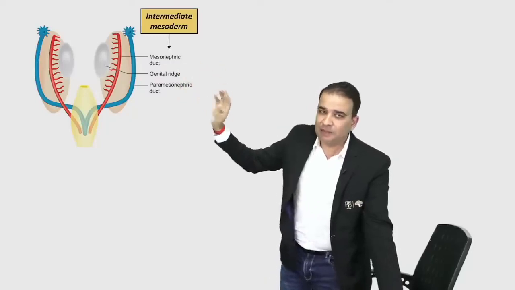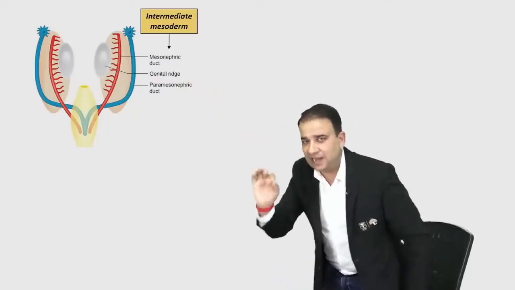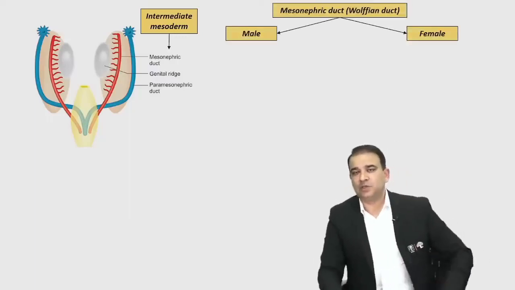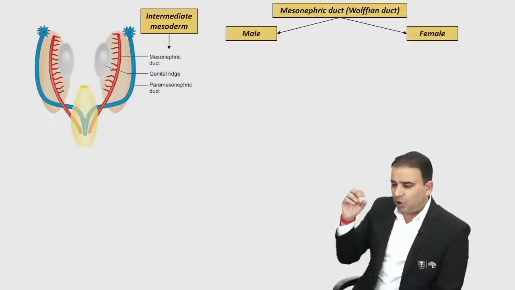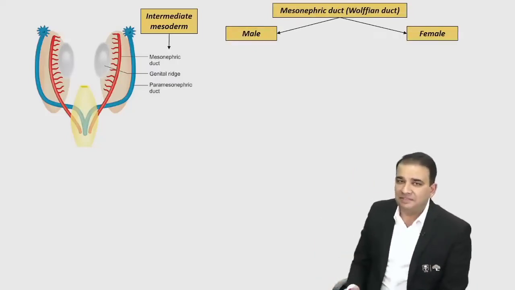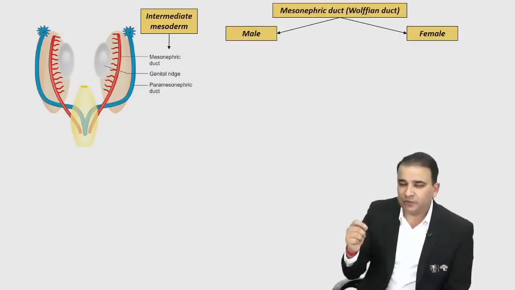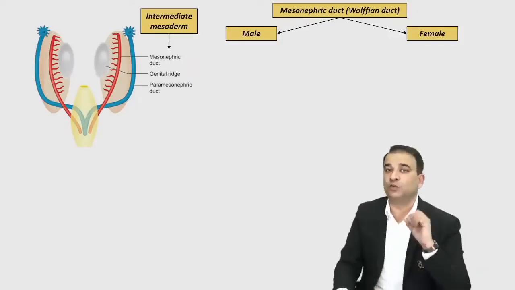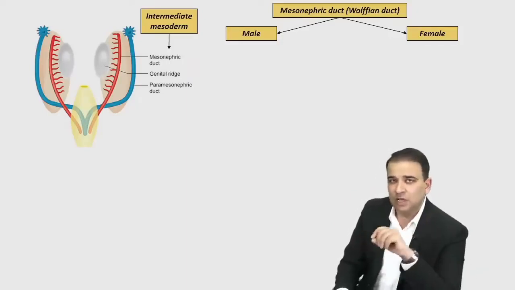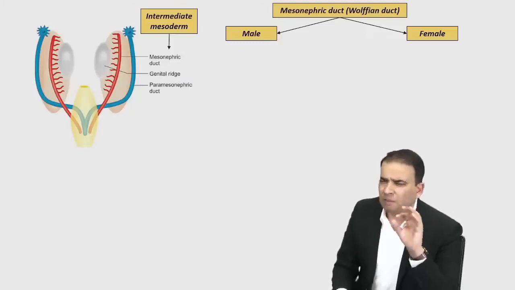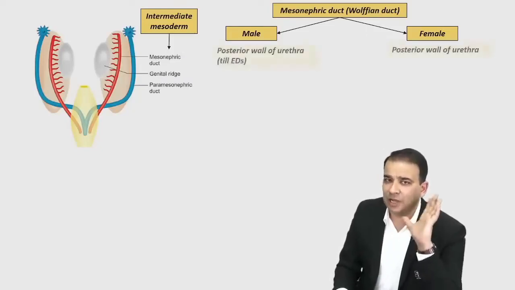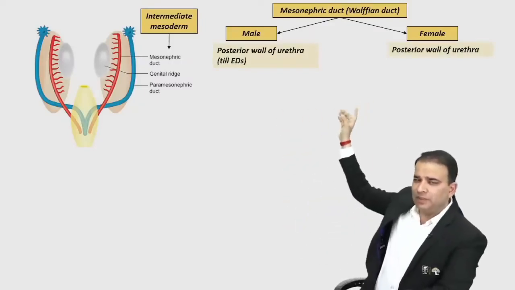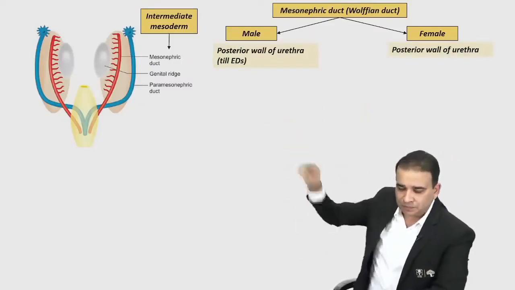And the mesonephric duct and paramesonephric duct we need to discuss here. So first the genital ridge: it will give rise to the gonads. Now first the mesonephric duct, which is also called the Wolffian duct. Guys, there are common derivatives of the mesonephric duct in male and female. First of all, one of the things derived from the mesonephric duct is the posterior wall of the urethra. Posterior wall of the female urethra also, posterior wall of the male urethra also, but in the male urethra only till the ejaculatory ducts.